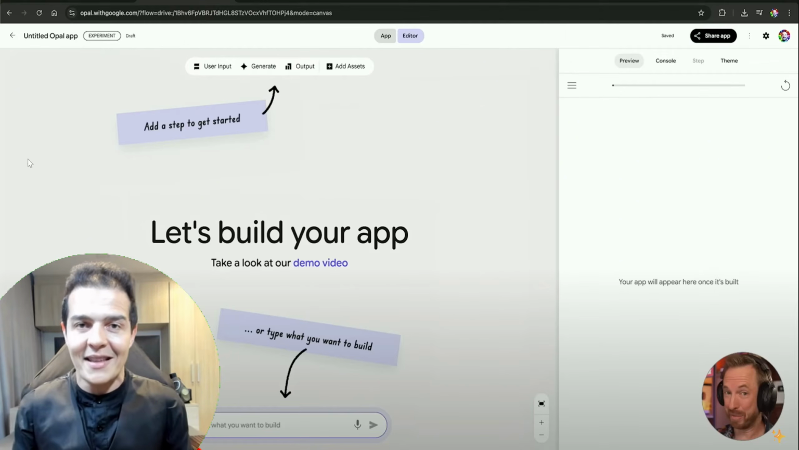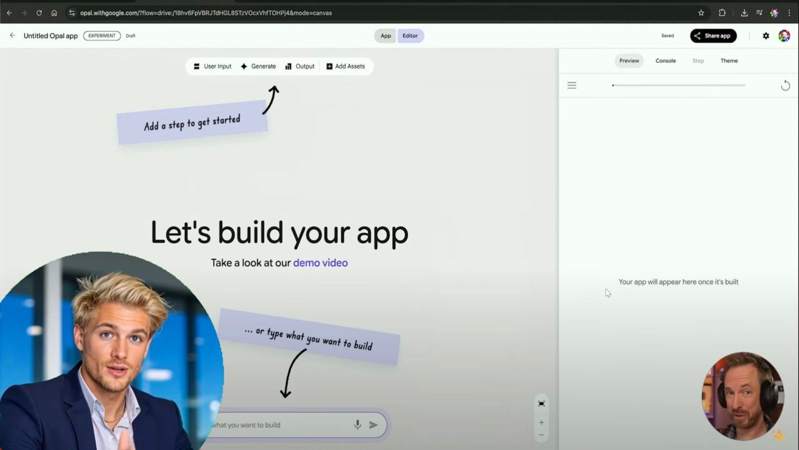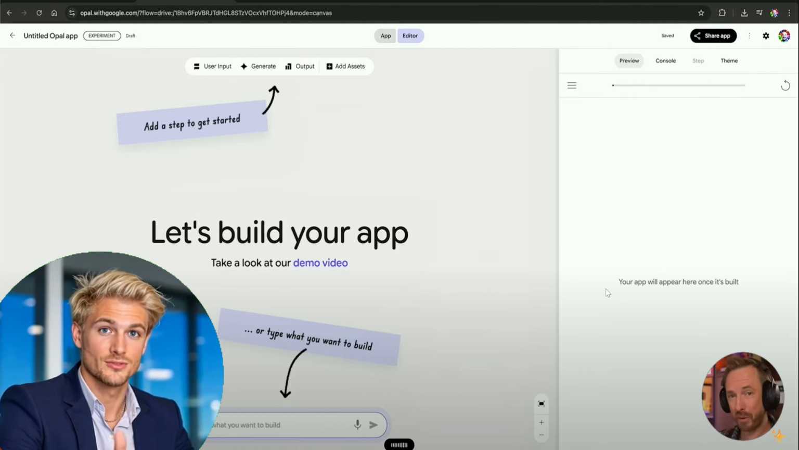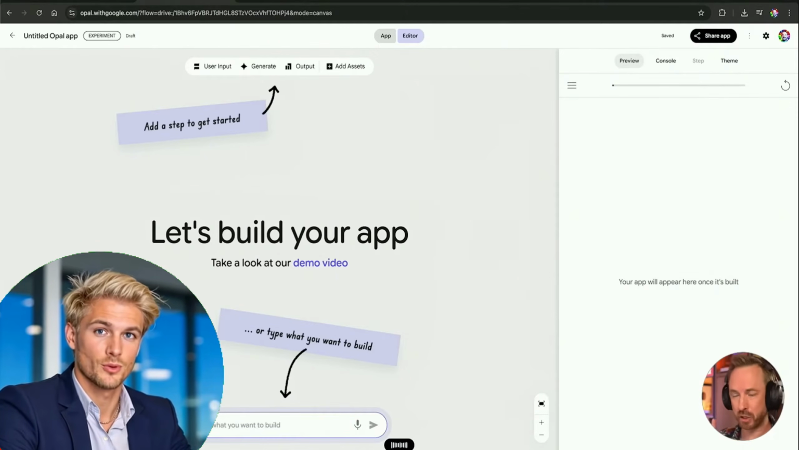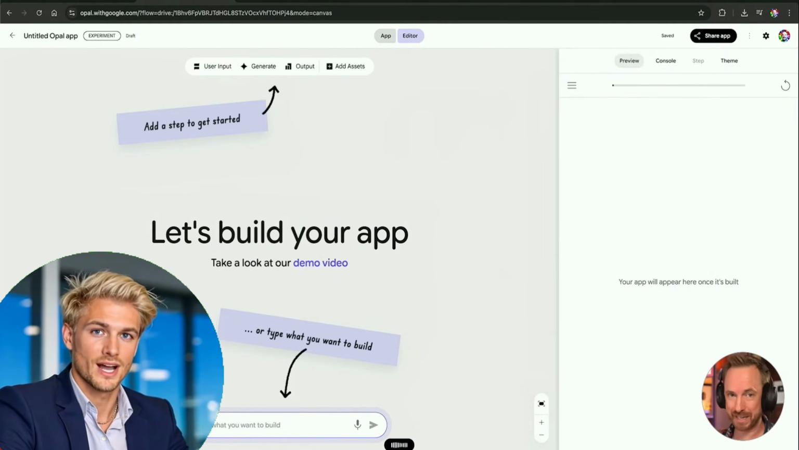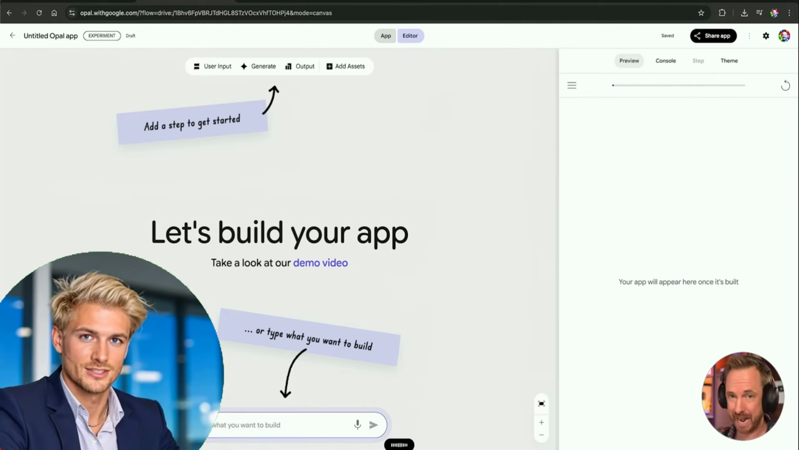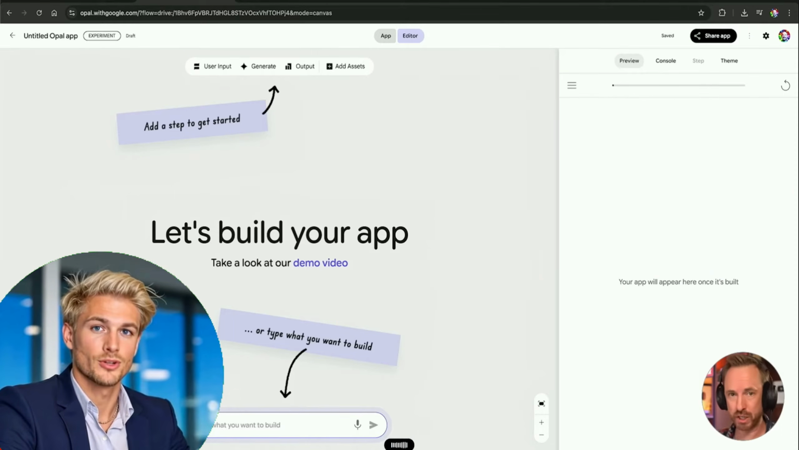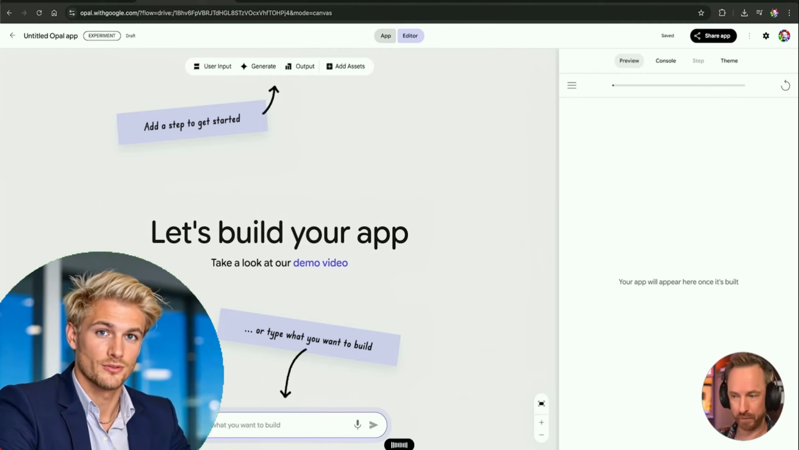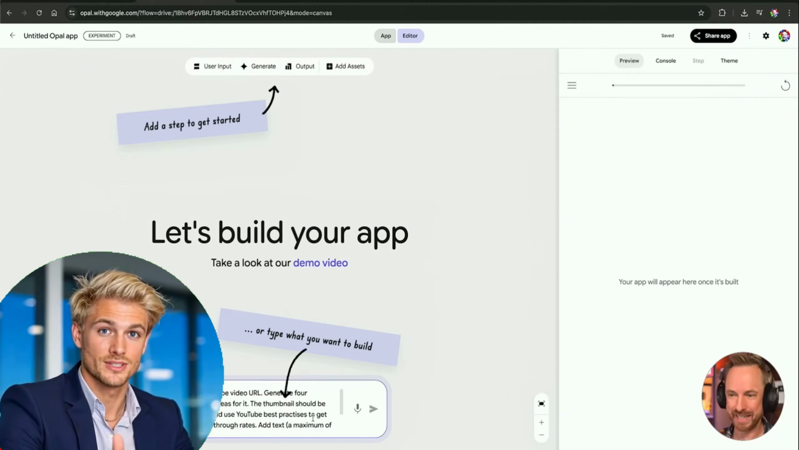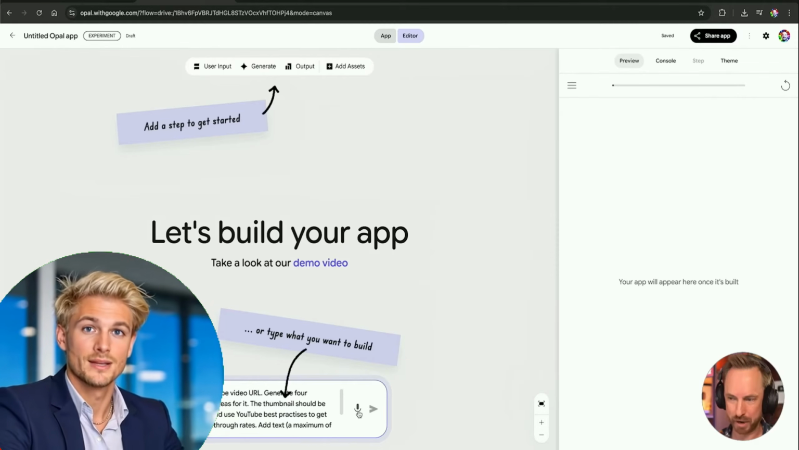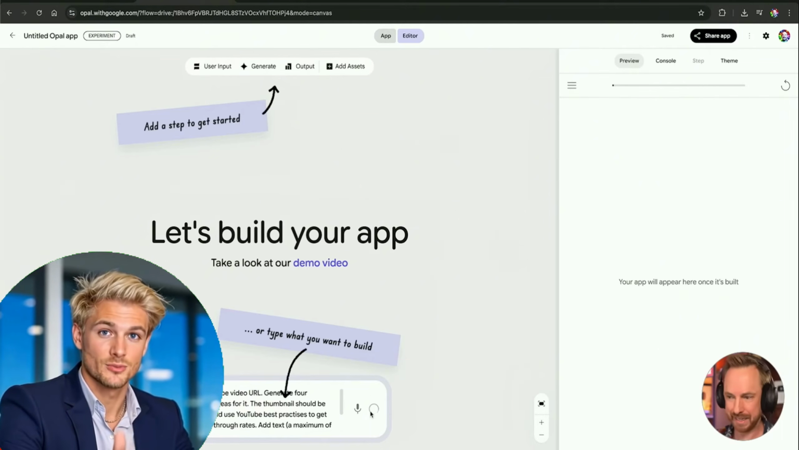Let's develop the idea. Take a YouTube video URL. Generate 4 thumbnail ideas for it. The thumbnail should be clickable and use YouTube best practices for high click-through rates. Add text, but a maximum of 2 short words relevant to the video in a modern font. That was easy. Here's everything. Now I use Whisper Flow to talk to my computer, but note that Google Opal also has a microphone icon. Let's send it and see what's created.